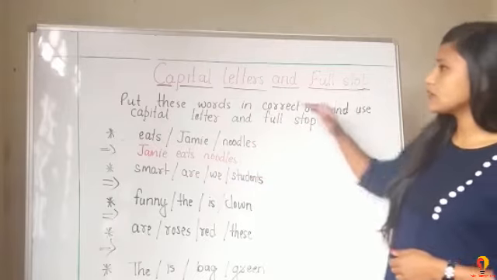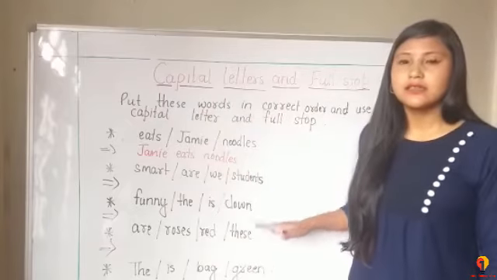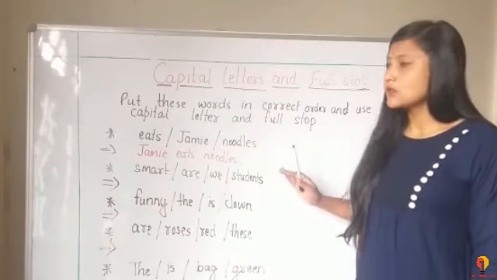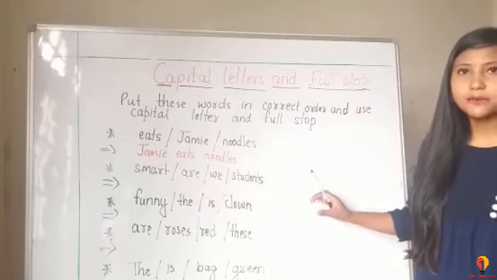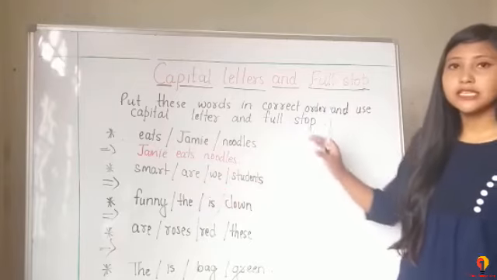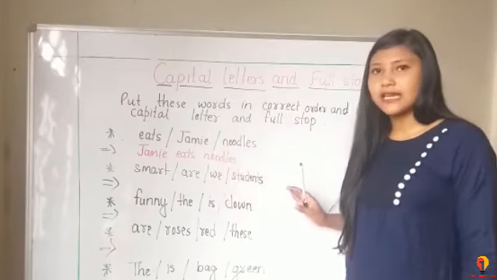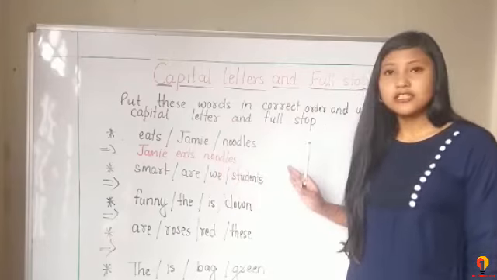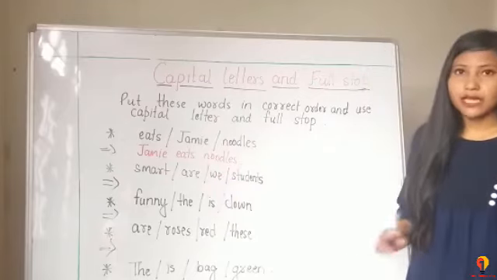So use capital letter and full stop. In some places the first letters are not in capital. So after arranging the words in the right place, you have to find out whether the first letter is written in capital or not, and also whether the full stop is there at the end of the sentence or not. The rest of the things you can do yourself.